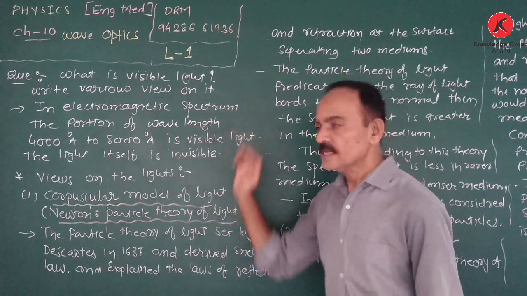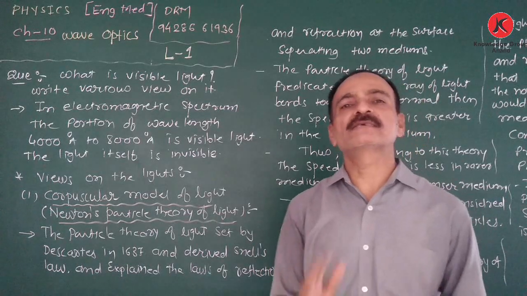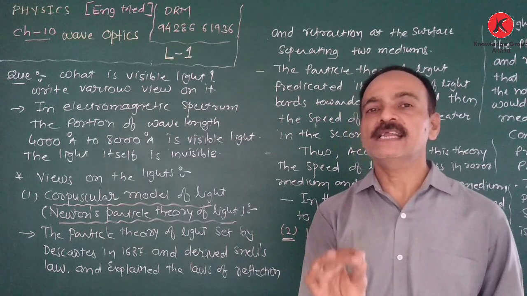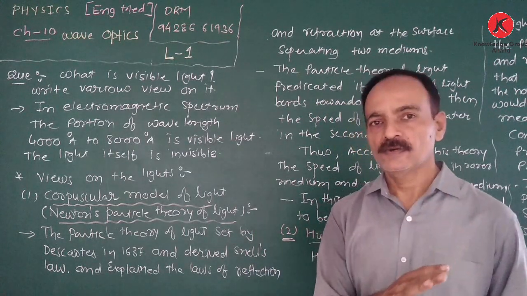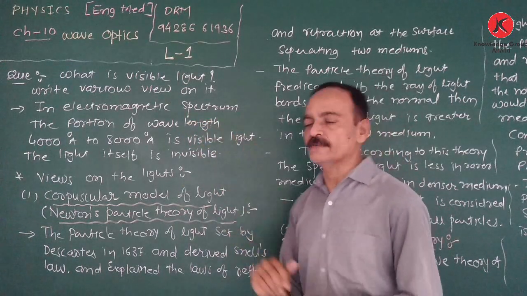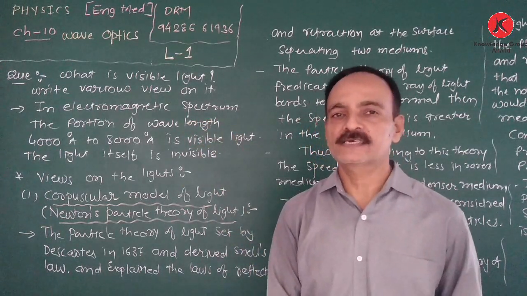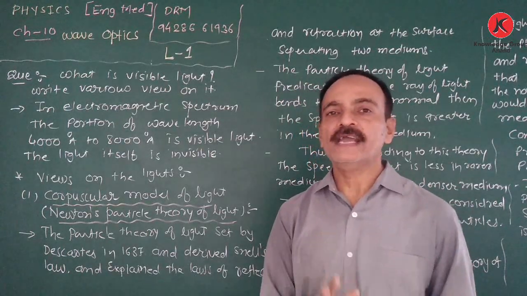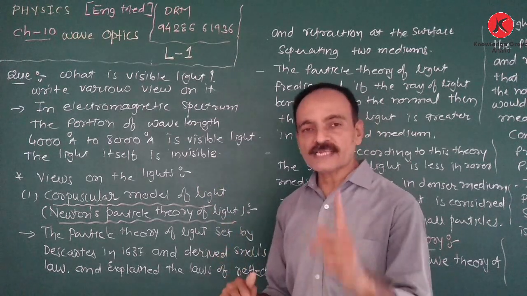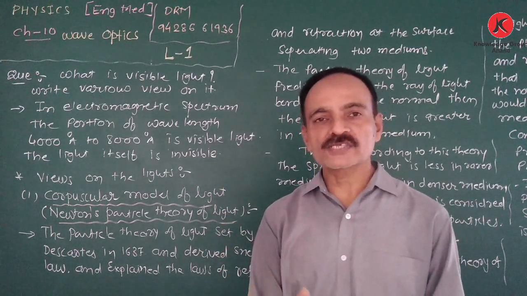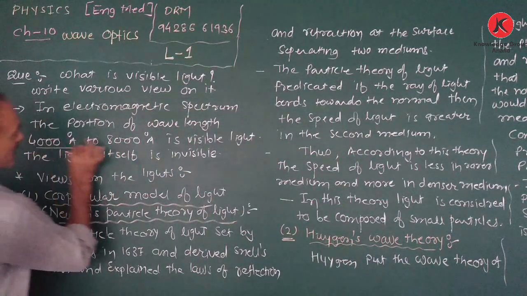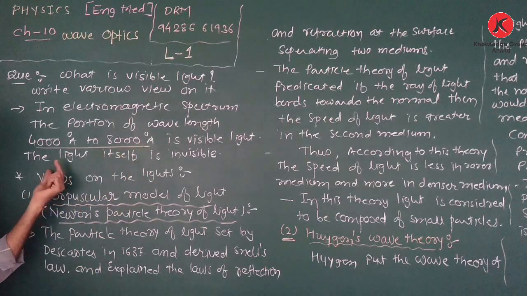Okay. Now first, what is visible light? How do we define visible light? Actually, light is part of the electromagnetic spectrum. In the electromagnetic spectrum, the portion of wavelength 4000 angstrom to 8000 angstrom is visible light.